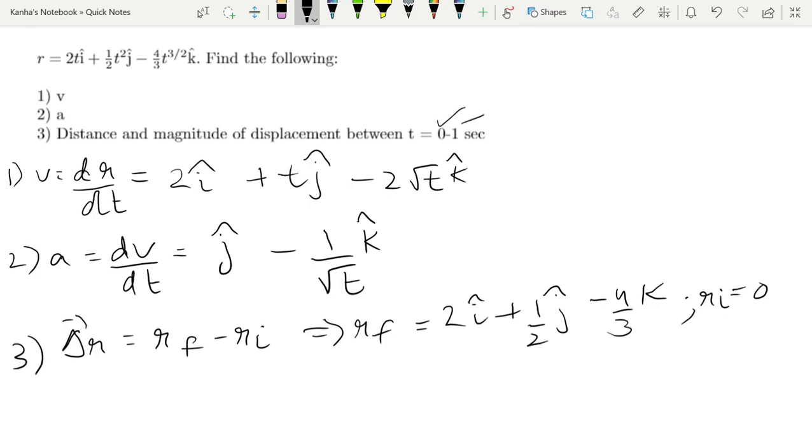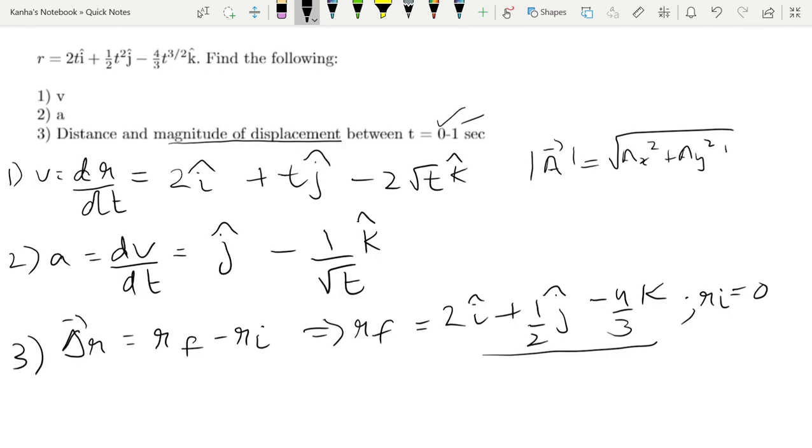So when you find delta r, it is nothing but this quantity, because the second quantity is 0. Now we are supposed to find the magnitude of displacement. The magnitude of a vector a is equal to the root over the sum of squares of its components, ax square plus ay square plus az square.